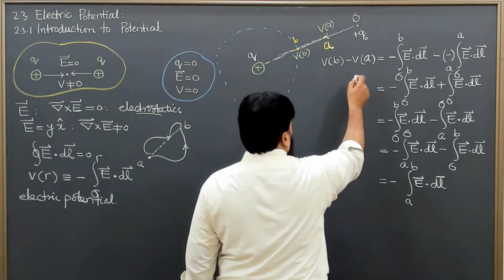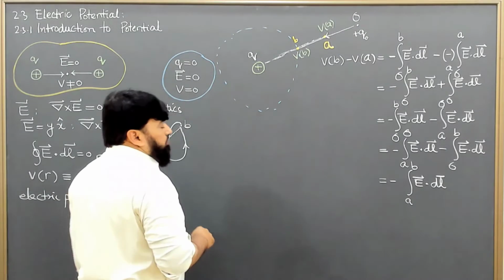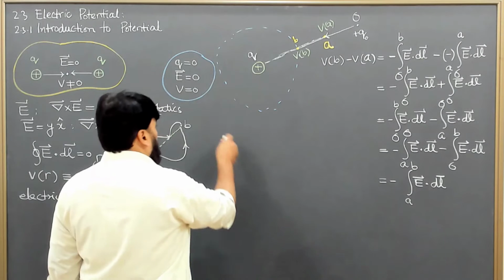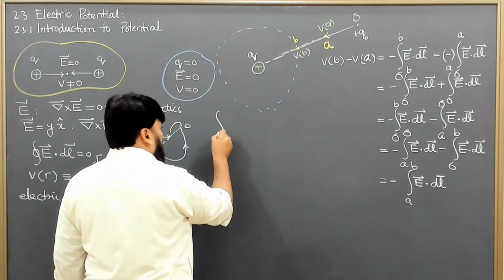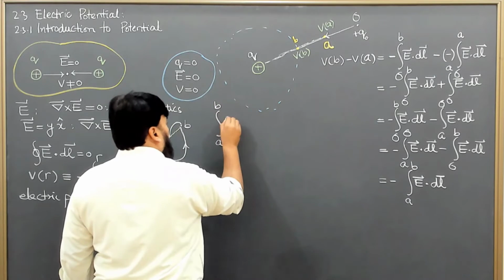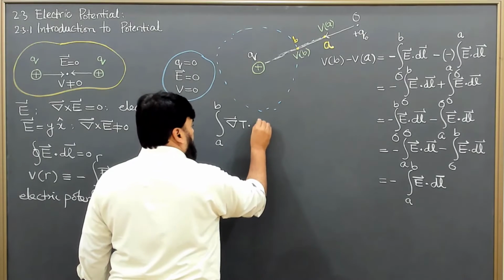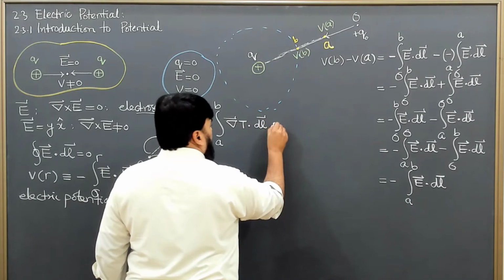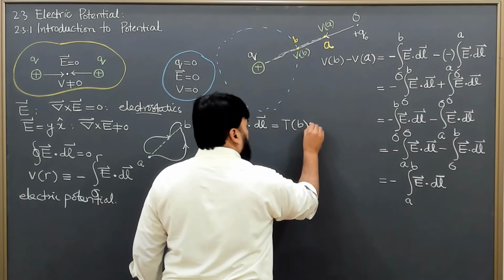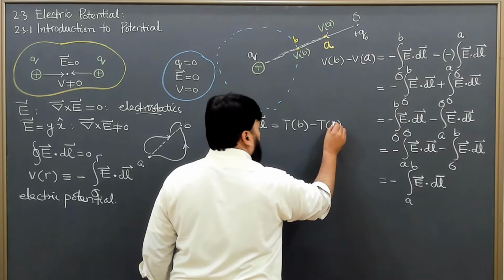We know VB minus VA. The fundamental theorem of gradient, we have said this thing, that the integral from A to B of gradient of T dot dl is equal to the value of T at the endpoints, Tb minus Ta.